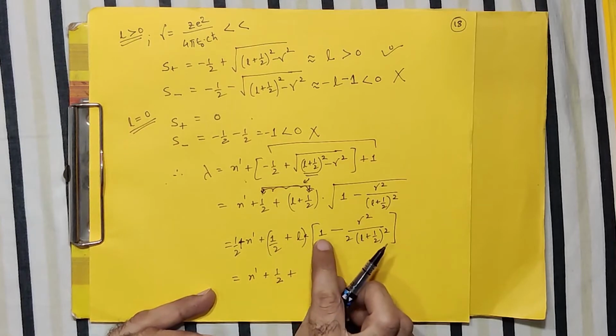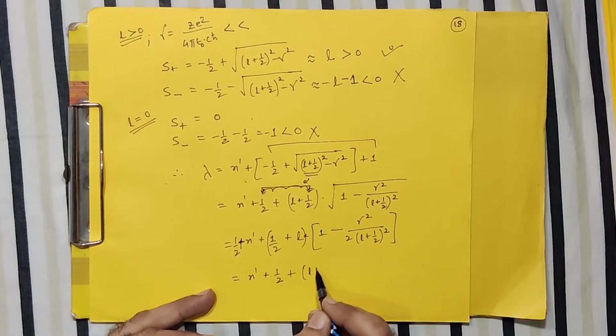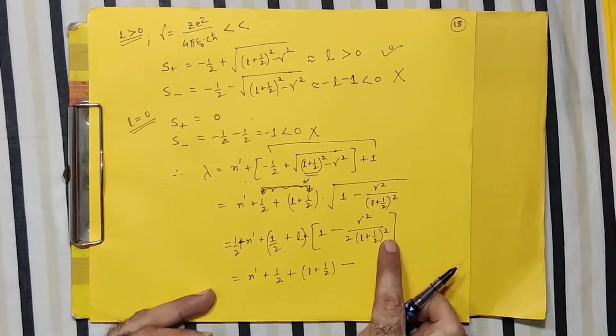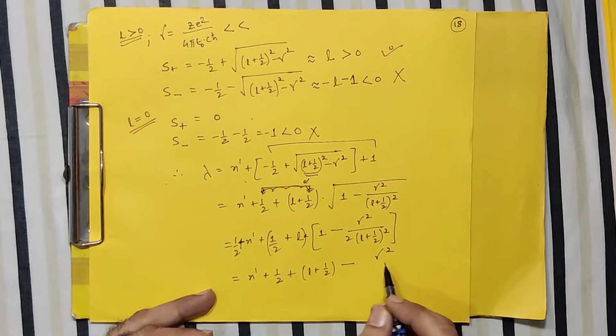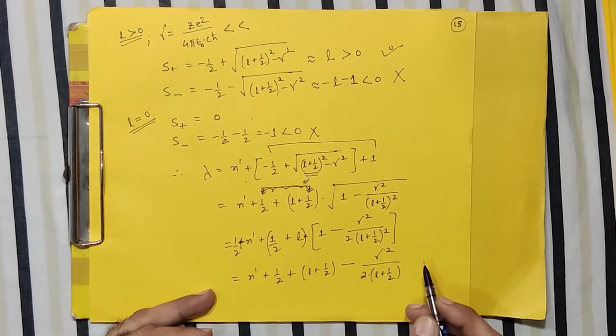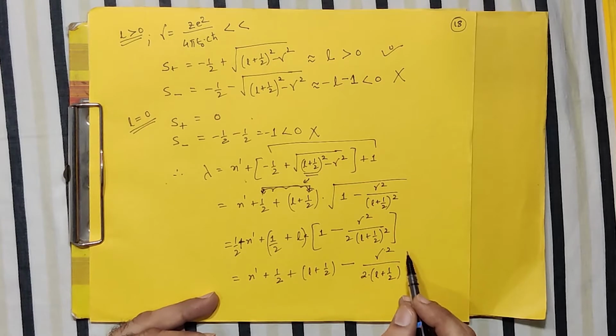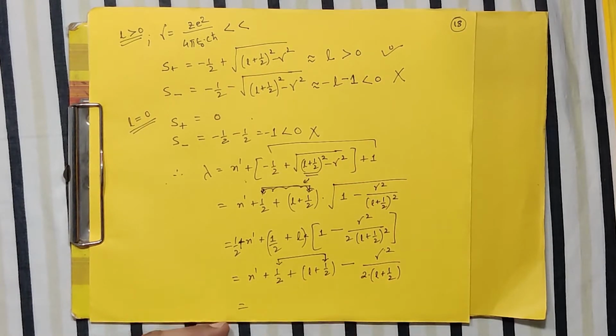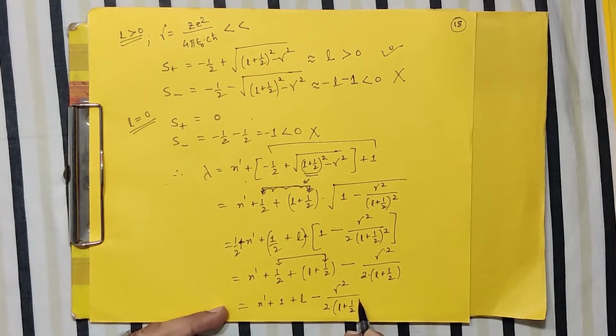This L plus half goes in, so L plus half minus L plus half will cancel out one of this, so it will be gamma square upon 2 into L plus half, correct? So we have this equation, and now you can merge this 1 half and this 1 half. So it will be your n dash plus 1 plus L minus this quantity, gamma square upon 2 into L plus half.